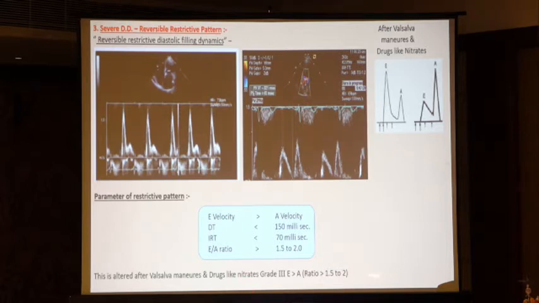If the ratio comes more than 1.5 to 2, think of grade 3, if it is reversible, otherwise no. So now here you have to only remember it is reversed by Valsalva and nitrate, and the ratio will be more than 1.5 to 2. Now we go to the fourth stage.